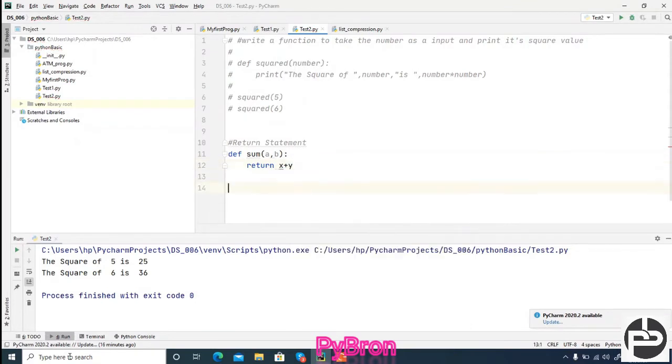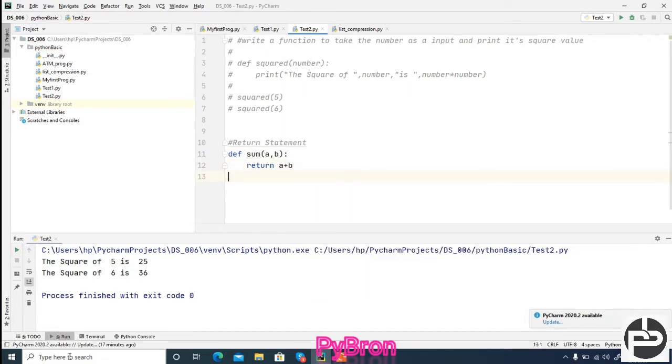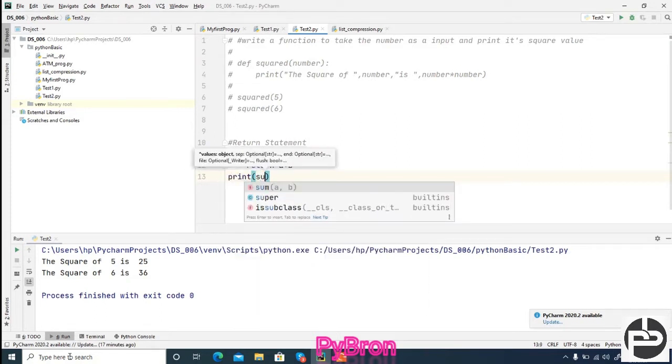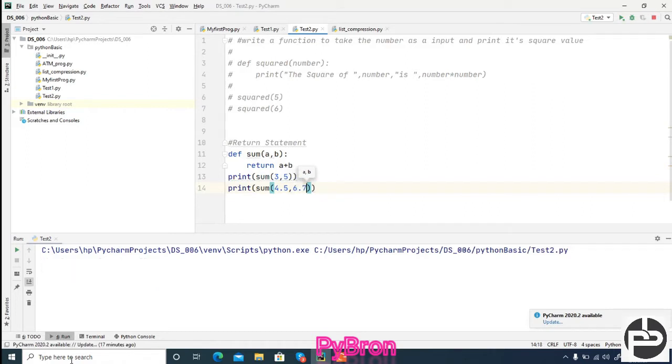I returned x plus y, oh sorry, not x plus y, a plus b, because we had defined a plus b. Now I'm going to print, and here I'm calling the sum method, and inside of sum I'm passing 3 and 5. Similarly, I'm going to print and again call the sum, and this time I'm passing float values, 4.5 and 6.7. Now if you execute this code, 3 plus 5 is 8, and 4.5 plus 6.7, we are supposed to get 11.2 as the output.